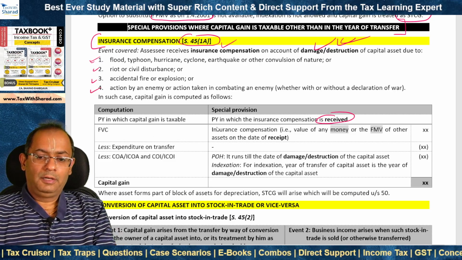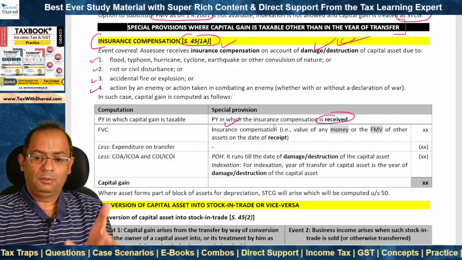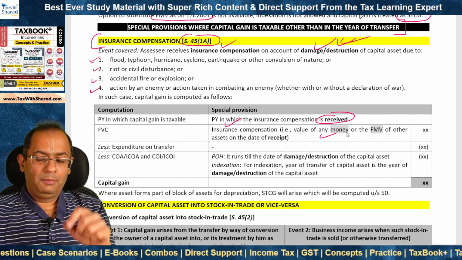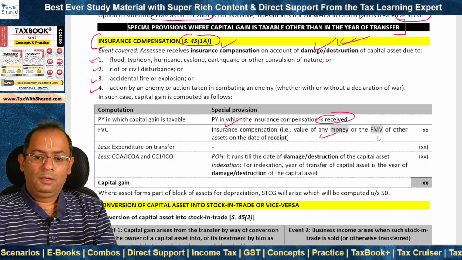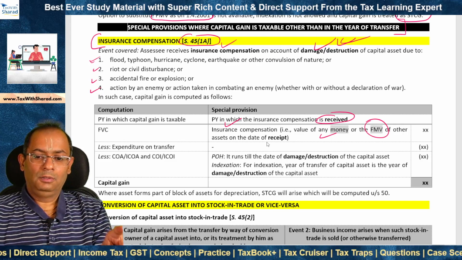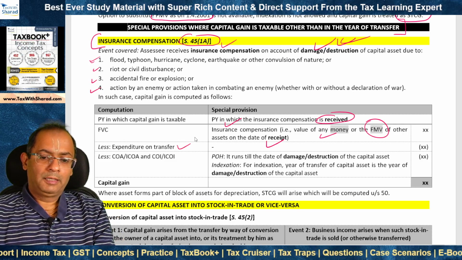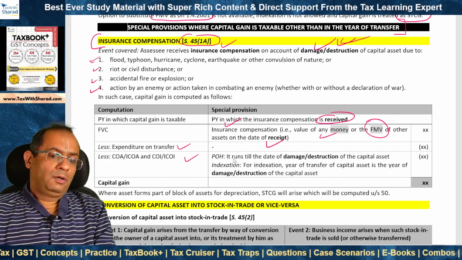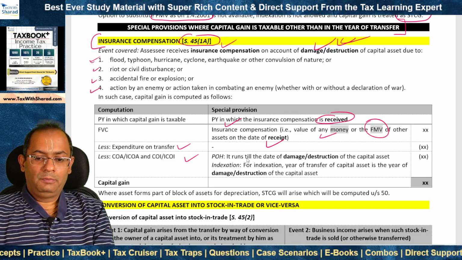Full value of consideration is what? It is the amount of insurance compensation. It is the value of any money received from the insurance company, or if assets have been received, then the fair market value of those assets on the date of receipt. We deduct expenditure as far as cost of acquisition and cost of improvement is concerned.